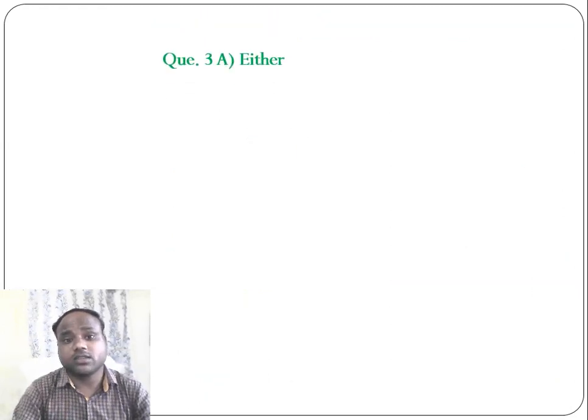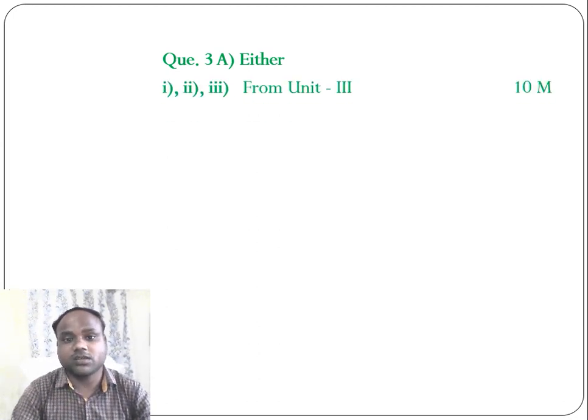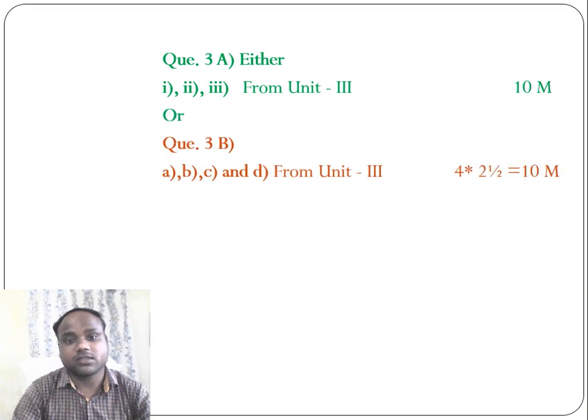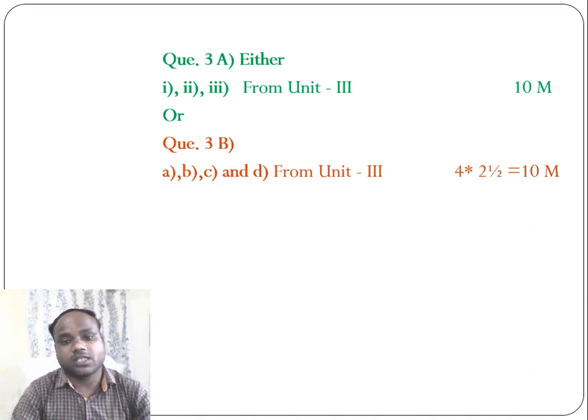Next is question 3A. It is an either-or part. It has also minimum 1 question, maximum it will have 4 questions. Question 3A will be asked from unit 3, which carry 10 marks. And the other part of this, question 3B, has also 4 sub questions A, B, C and D. This will also be asked from unit 3. Each question carries 2.5 marks. So total marks for question 3B are 10 marks.